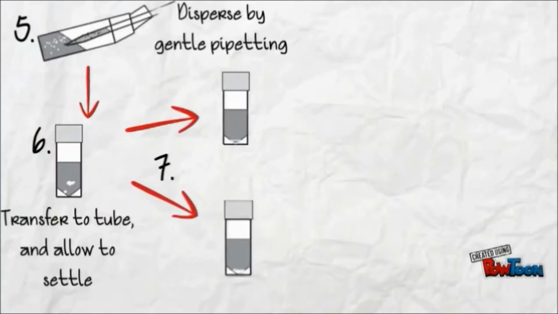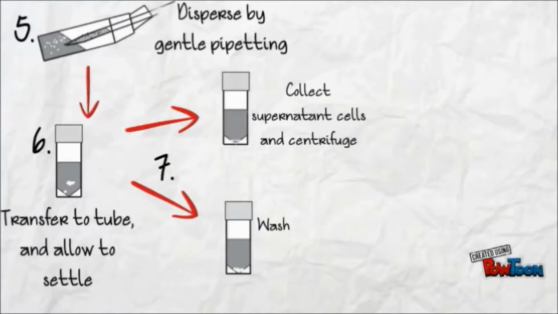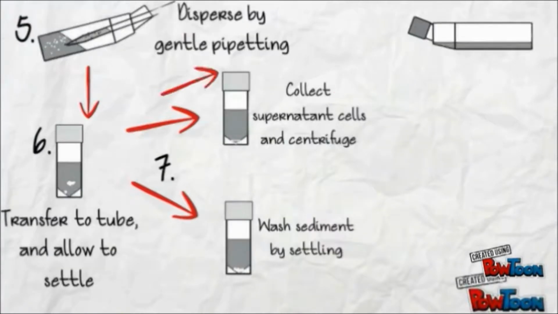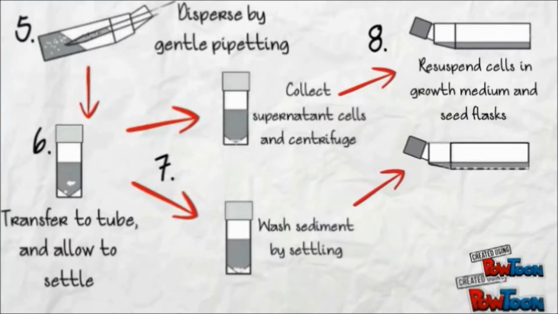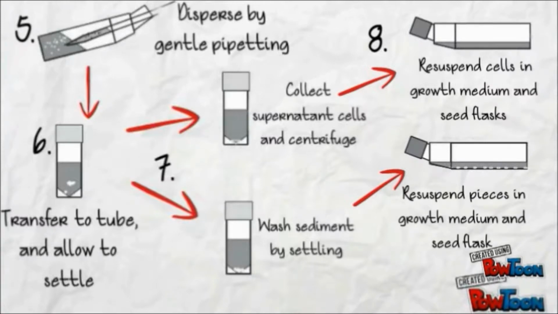For the first tube, collect supernatant cells and centrifuge. For the second tube, wash sediments by settling. For the first tube, resuspend cells in cross medium and seed flask. For the second tube, resuspend pieces in cross medium and seed flask.